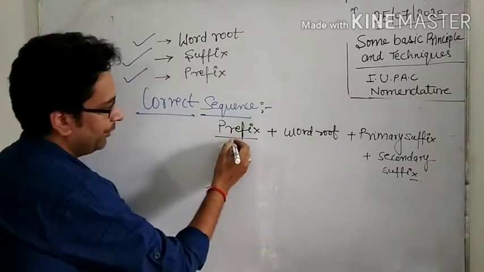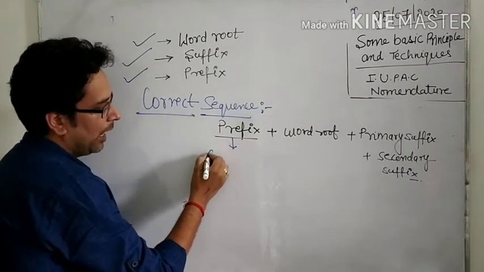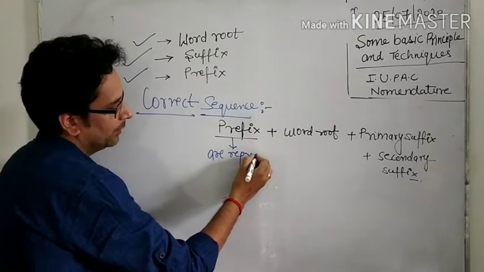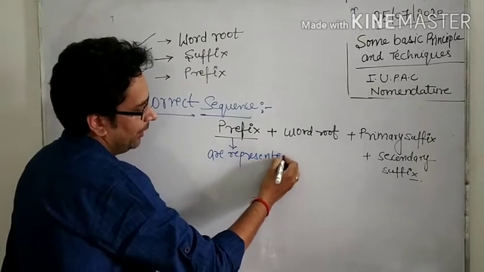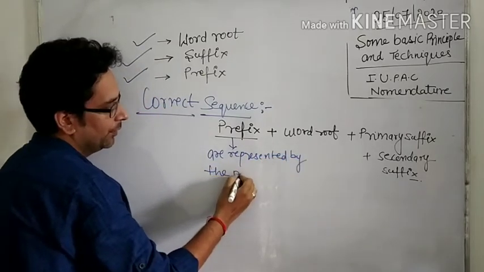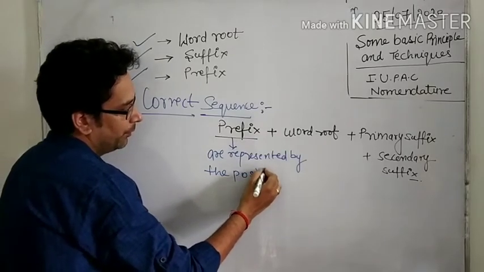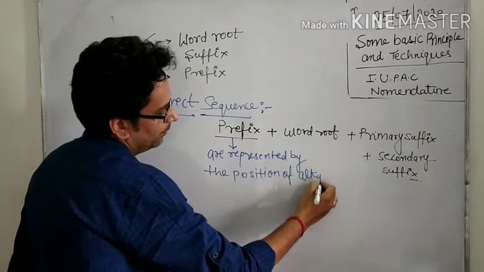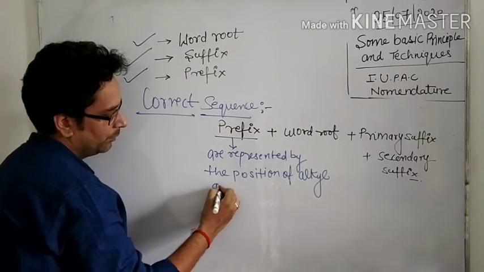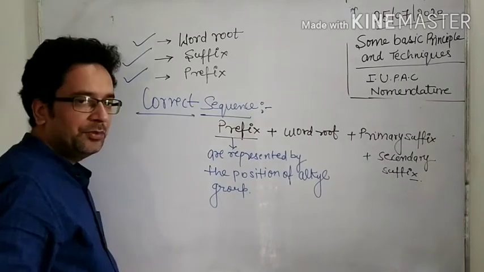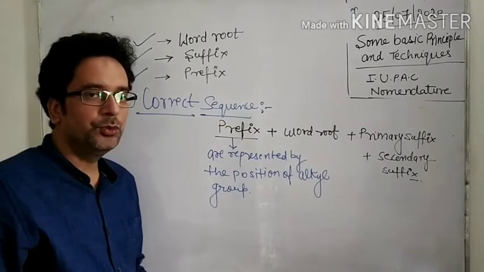Now all of you know very well that prefix means the word used before the name.